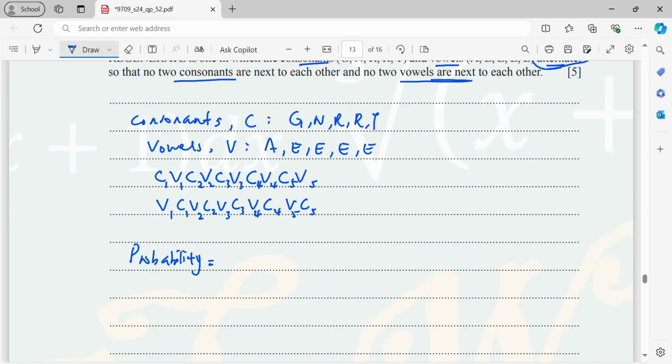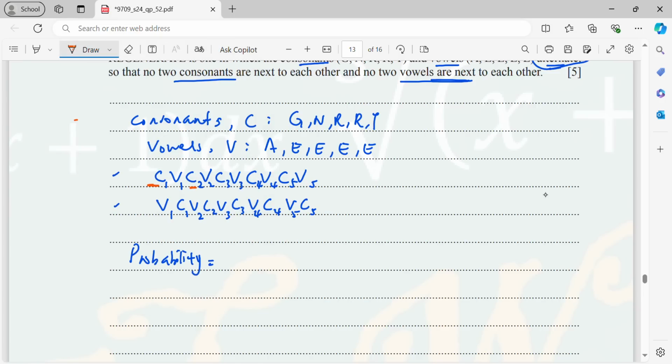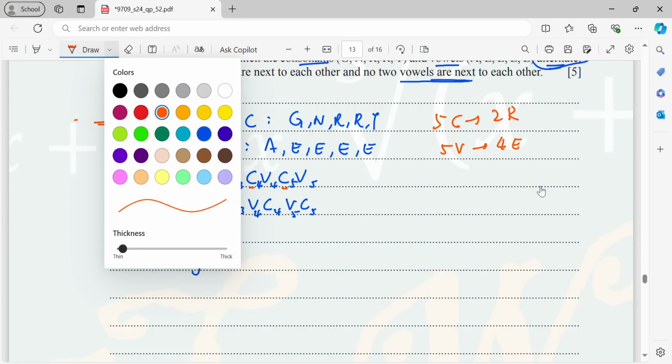So to get these two arrangements, first for the consonants itself. I have 5 consonants here, but 2 R's. I have 5 vowels, but I have 4 E's. So it means that I'm arranging all five consonants, C1 to C5.